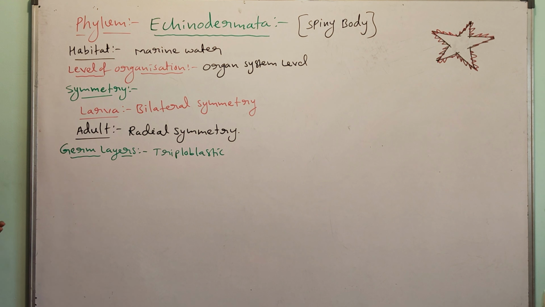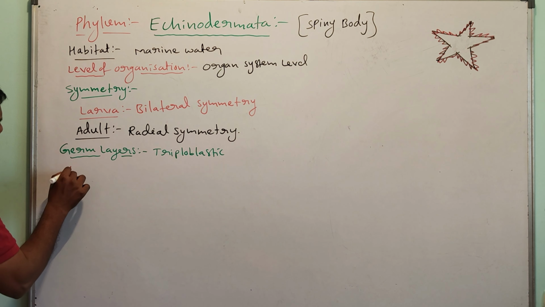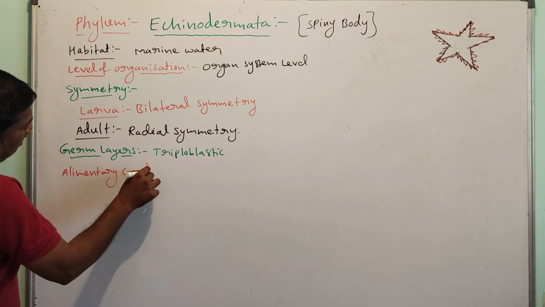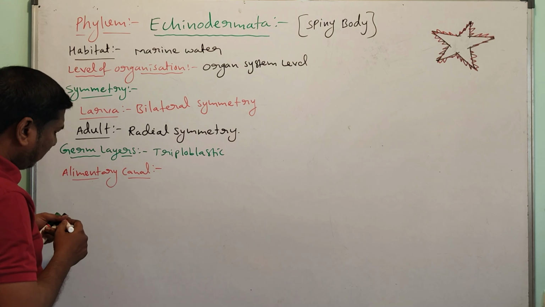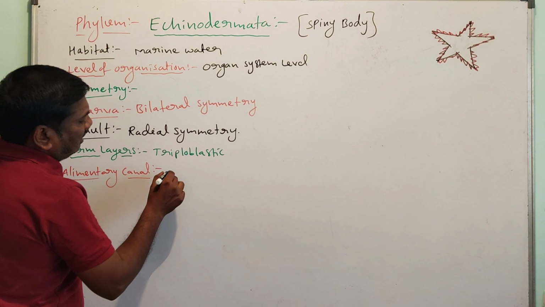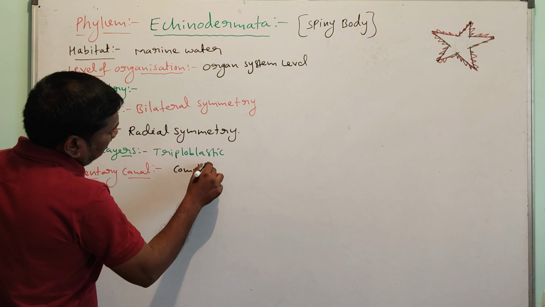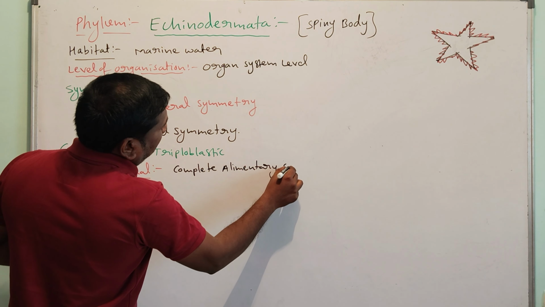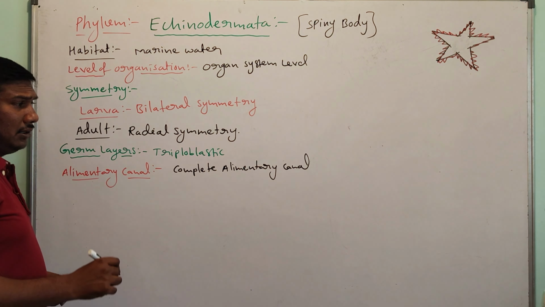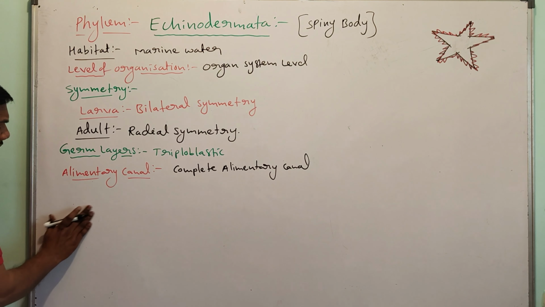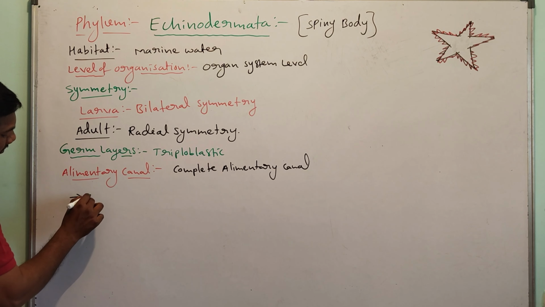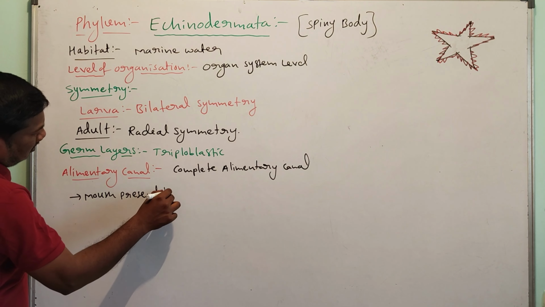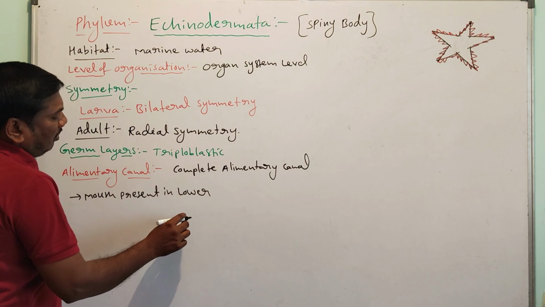Next one, elementary canal. In these animals, a complete elementary canal is present. Mouth is present on the ventral side, the lower side.